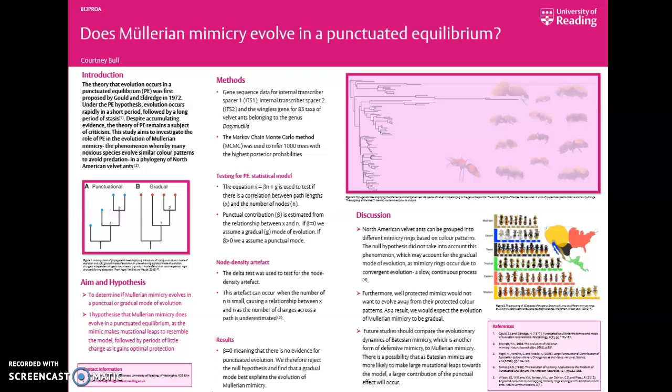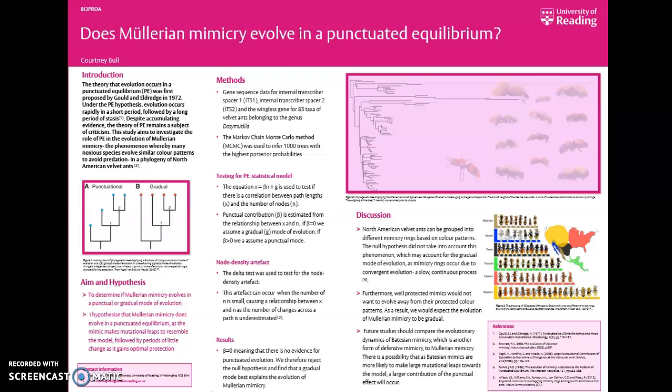Okay, so now we get to the exciting bit where we can find out if we observe the punctuated effect in our sample of 1,000 trees. So the equation x = b × n + g is used to test if there is a correlation between path lengths, represented by x, and the number of nodes, represented by n. Punctual contribution, represented by b, is estimated from the relationship between x and n. So to summarize, we are looking to see if there is a positive relationship between the number of nodes and the total path length. If b equals 0, we assume a gradual mode of evolution, whereas if b is different from 0, we assume a punctual mode.